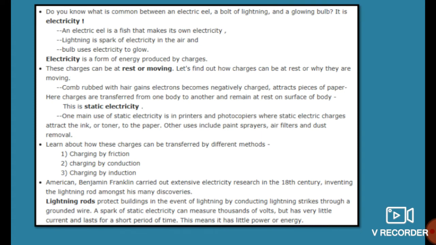And also, what are static charges? You have to know what static charges are. Static charges are the charges which are at rest. Okay, students.